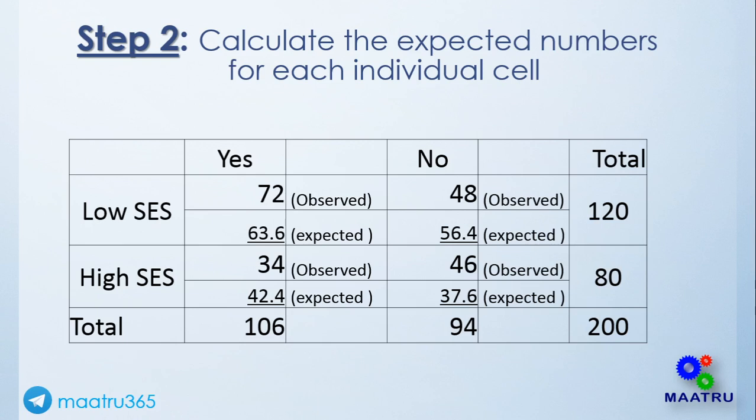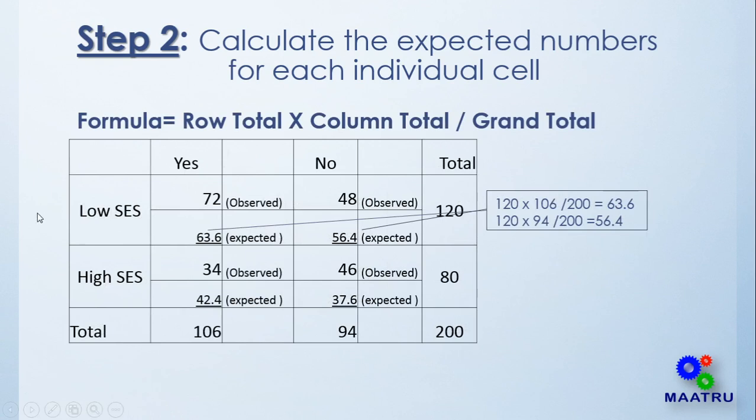Now this is an important step, to find the expected value. The expected value has a simple formula: row total times column total divided by the grand total, for the respective cell. First row, first column means cell number 1, low SES, yes values: 120 times 106 divided by 200 is given here.